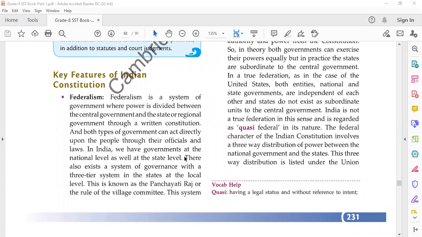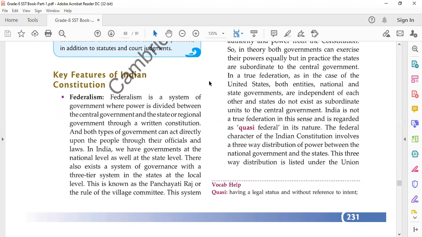In India, we have governments at the national level as well as at the state levels. So federalism is a system of governance where the powers given to the government are divided between the central government and the state level.